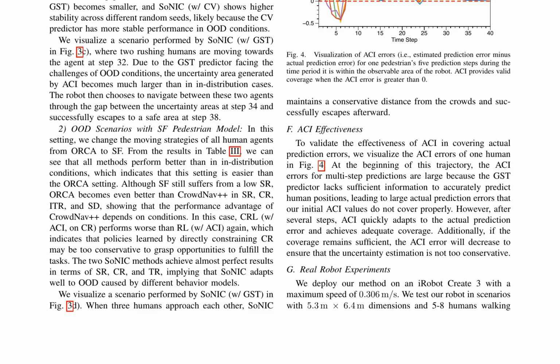Finally, the authors deploy SoNIC on a real robot, an iRobot Create 3, and test it in scenarios with 5 to 8 humans walking in a 5.3 meters by 6.4 meters area, further demonstrating the system's robustness in real-world environments.